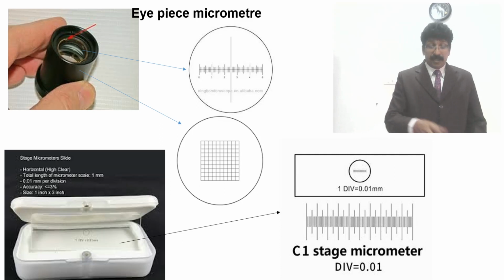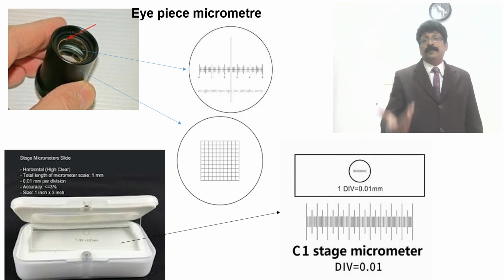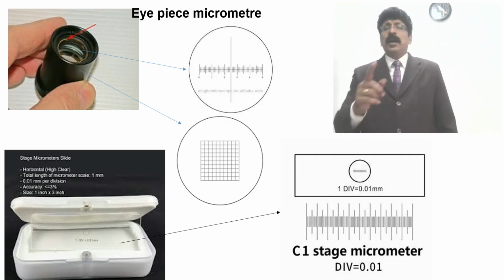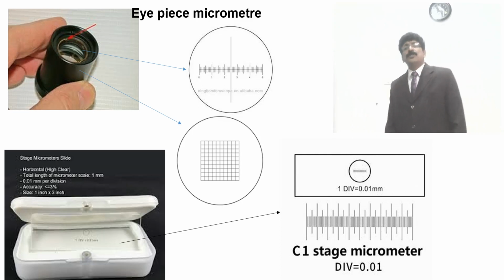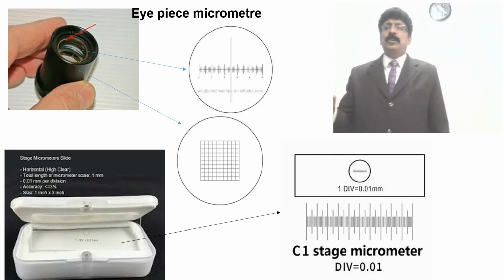In the eyepiece there are two types. The pharmacy students might have come across this eyepiece, especially for globule size in physical pharmacy.